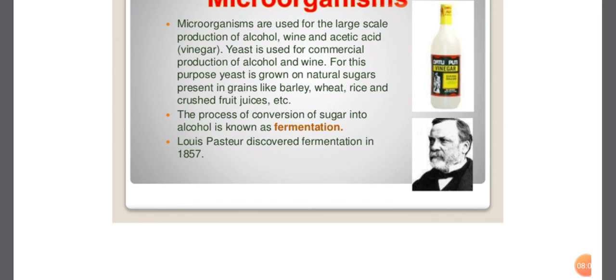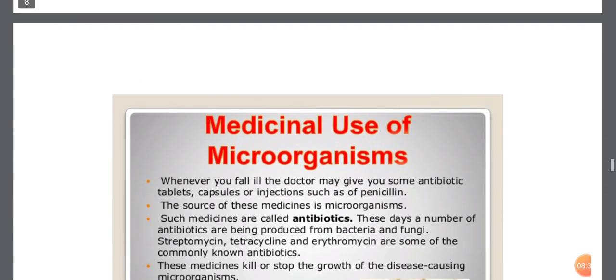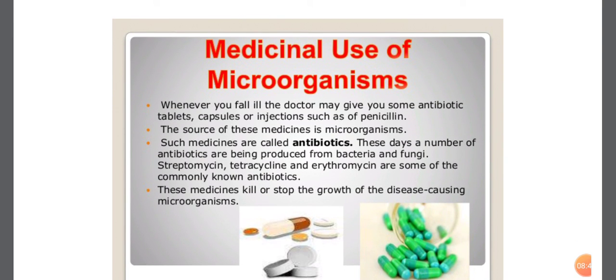The process of conversion of sugar into alcohol with the help of microorganisms is known as fermentation. What is fermentation? The process of conversion of sugar into alcohol through microorganisms is known as fermentation. Louis Pasteur discovered the fermentation process in 1857.